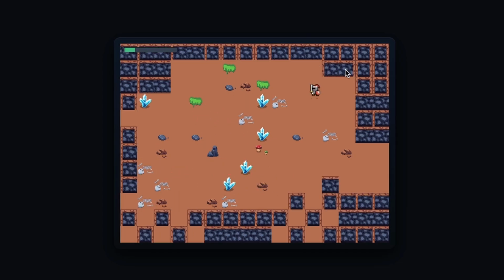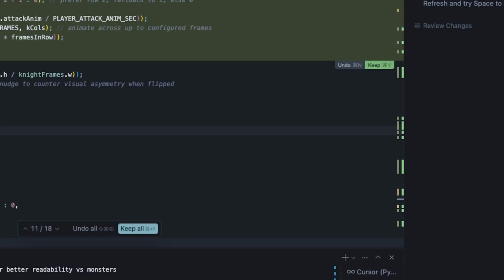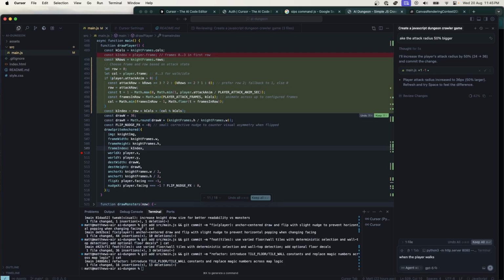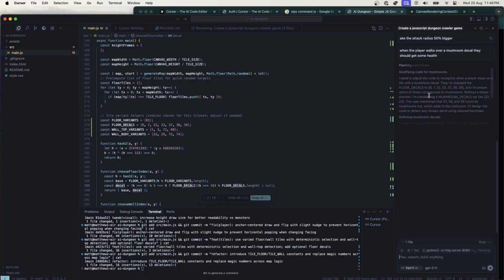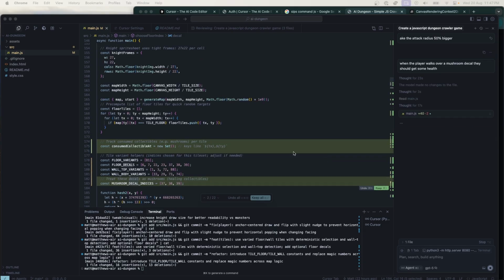Now we've got this health system. Maybe it would be good if I could pick up the mushroom to get health. I'm really curious to see if this works. If I just say mushroom, will it be able to figure out what tile I'm talking about? When the player walks over a mushroom decal, they should get some health. It says it's unsure which of these corresponds to the mushrooms. The tile set preview shows the mushroom decal set like 22, 23. I guess I could just tell it which one is the mushroom. Okay, so it's decided these 3 different tiles are the mushroom.